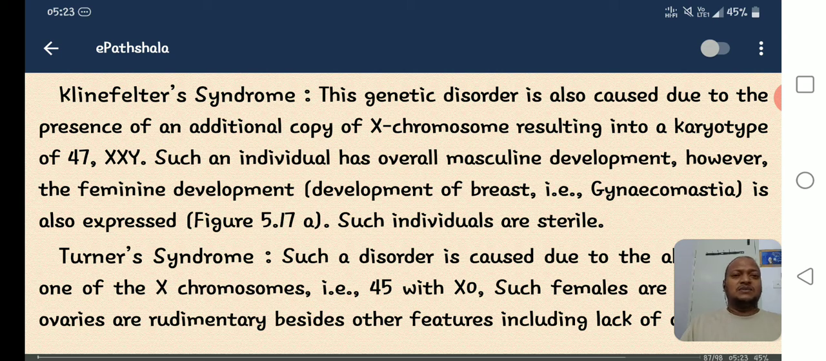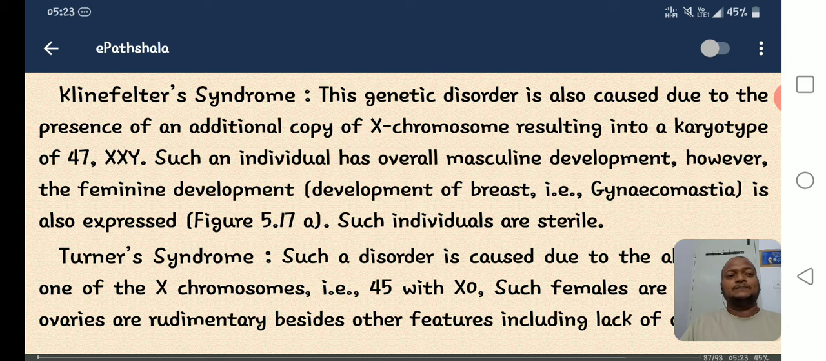And what are the symptoms? Such an individual has overall masculine development, muscle development is there. However, feminine development, feminine meaning the characters of females, development of the breast, that is called gynecomastia, is also expressed. Such individuals are sterile, unable to produce children. So these are non-hereditary disorders also, syndromes.